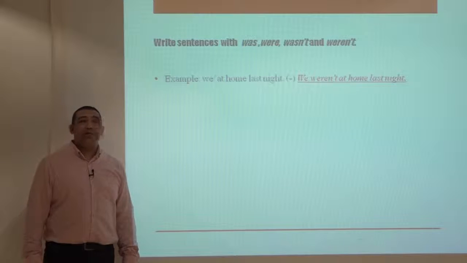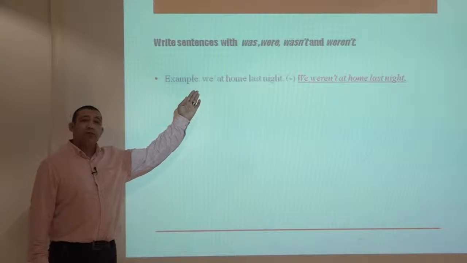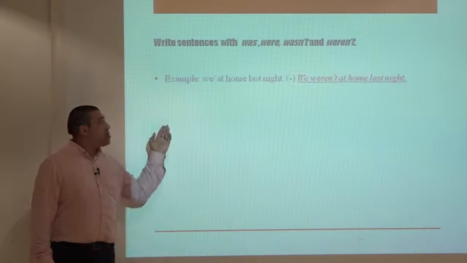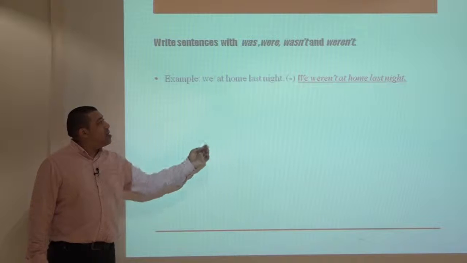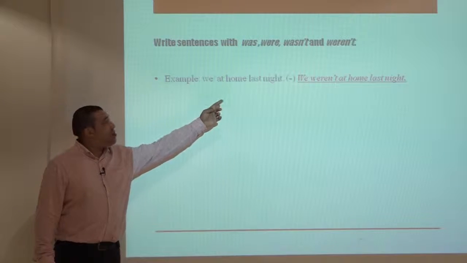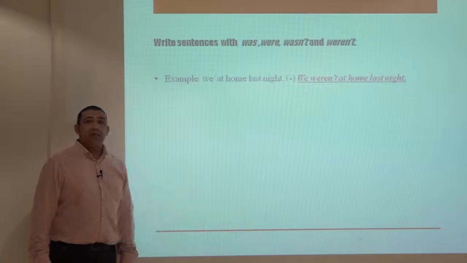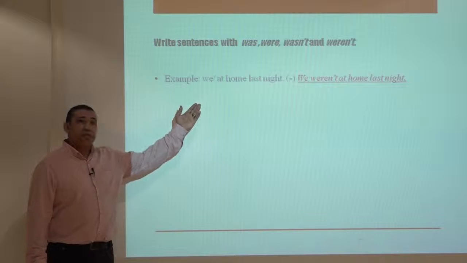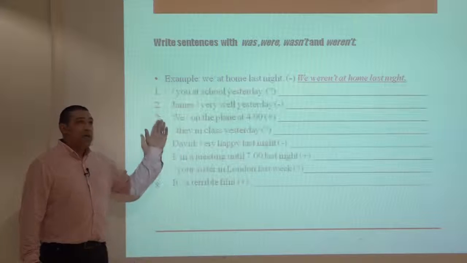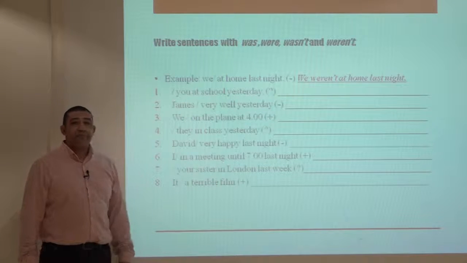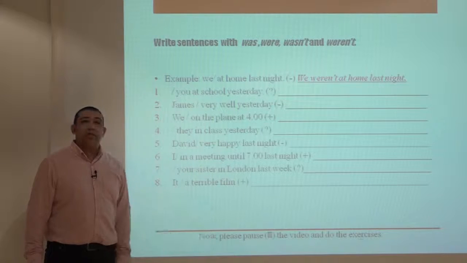Let's do some practice now. Write sentences with was, were, wasn't, and weren't. For example, it says, we weren't at home last night. We use weren't here because we have plural pronoun we, and last indicates simple past tense. So the answer should be we weren't at home last night. Here are the questions. Now please pause the video and do the exercises.